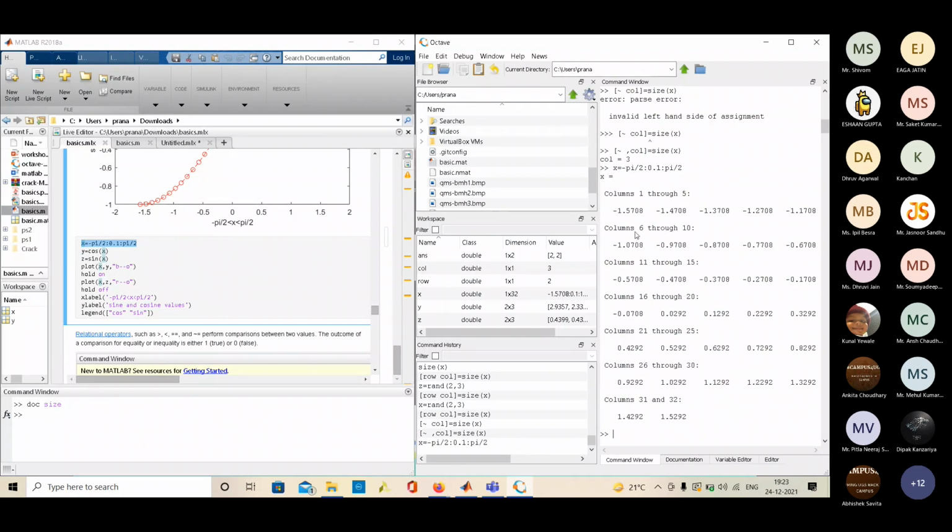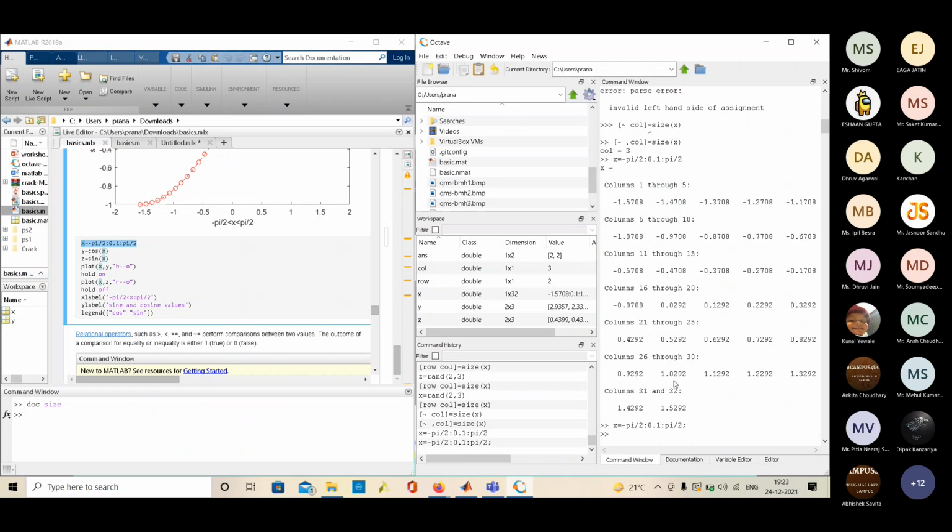I told you we might want to create uniform values. So I am using x equal to minus pi by 2 to pi by 2, with a difference of 0.1. In MATLAB, analog has infinite information, so we cannot simulate analog data on MATLAB or anywhere.